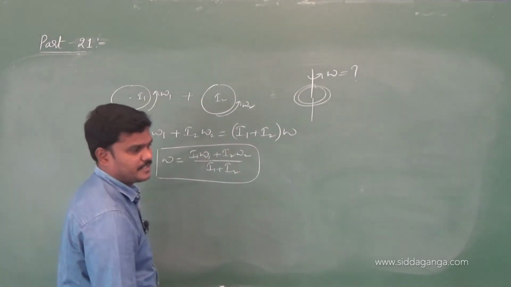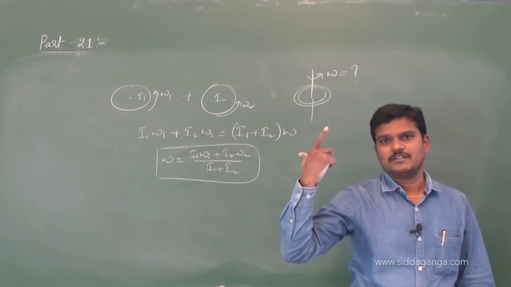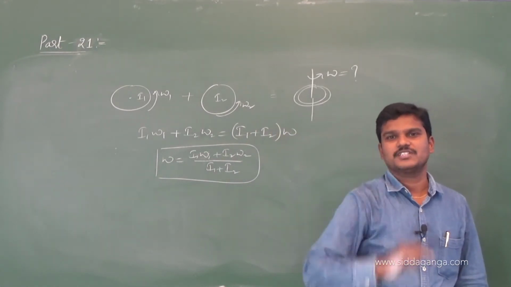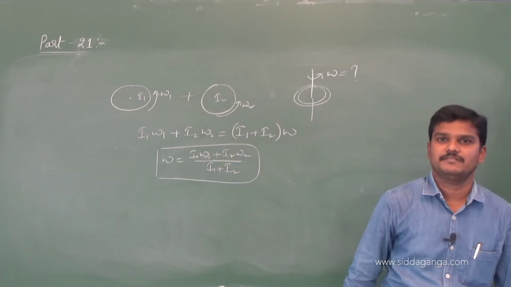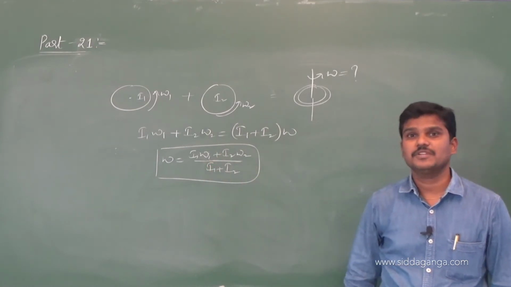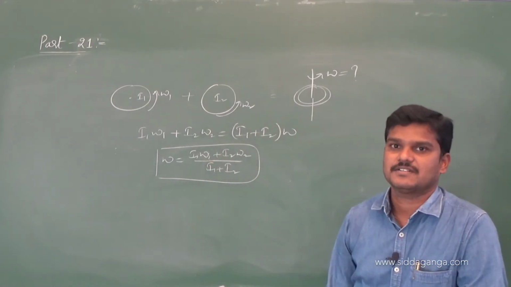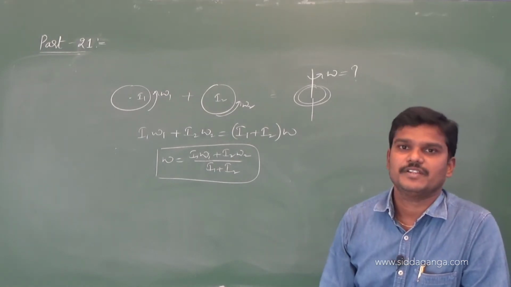Okay, write it. If one is rotating with angular velocity omega 1 in one direction, clockwise, and another is rotating in the opposite direction, you can use a minus sign here, but the moment of inertia will be added. You can use a negative sign if they are rotating in opposite directions.